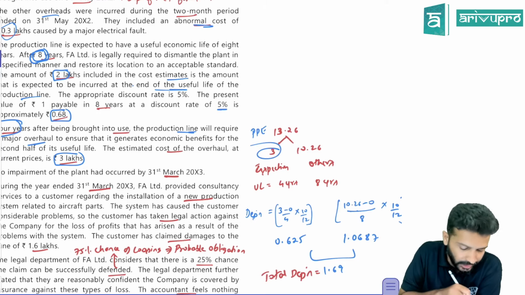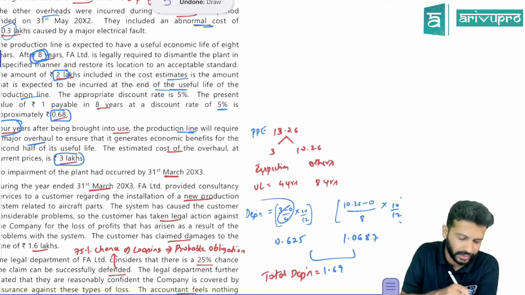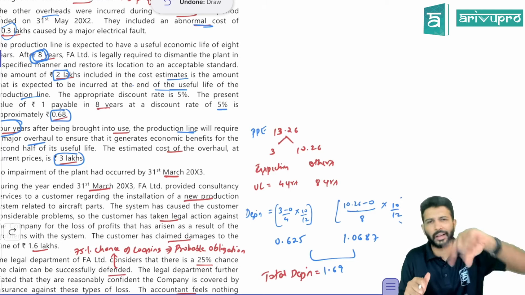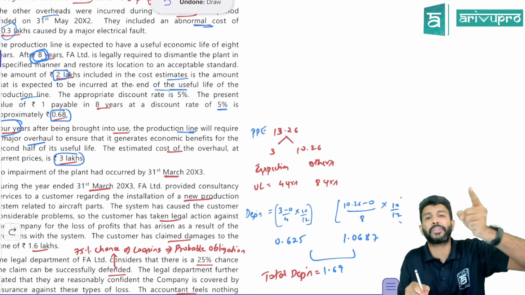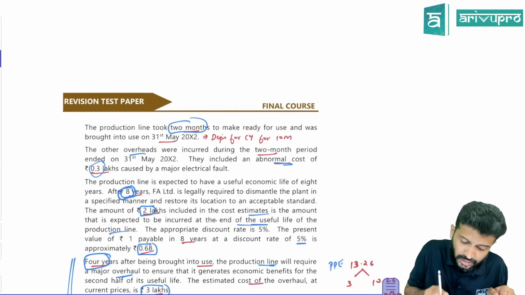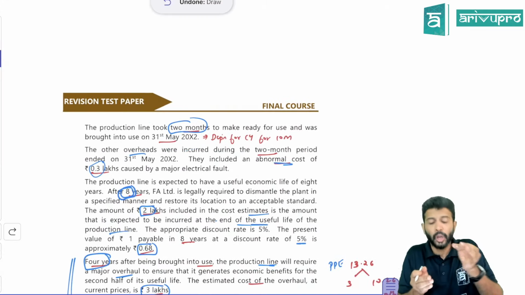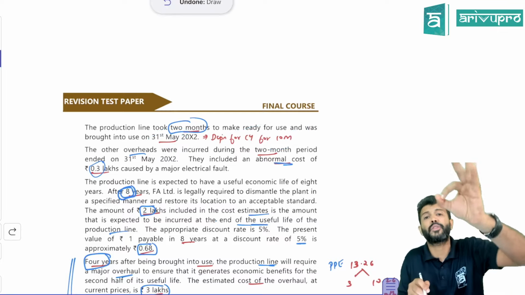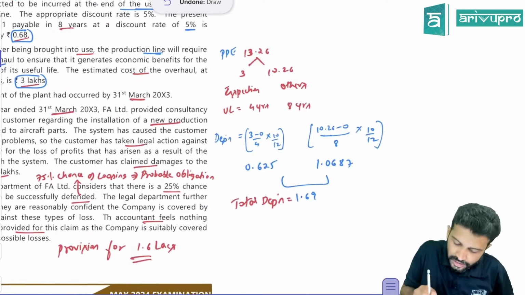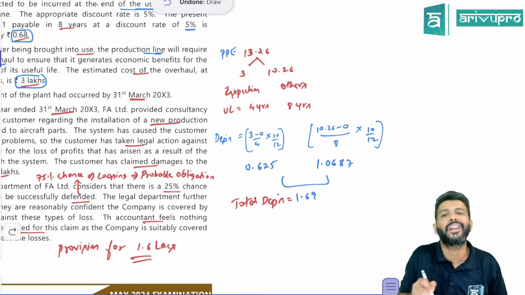So on this 3 lakh, you will depreciate over 4 years. So how do you calculate depreciation? 3 lakh minus residual value, there is no residual value, 0, divided by useful life, which is 4 years. If you do that, you're going to get 1 year depreciation. But in the current year, this particular asset was ready to use only from 31st May. So in the current year, you'll only charge depreciation for 10 months. Calculate 10 months depreciation on this inspection charges, you'll get 0.625.